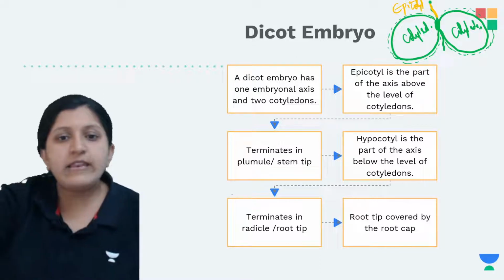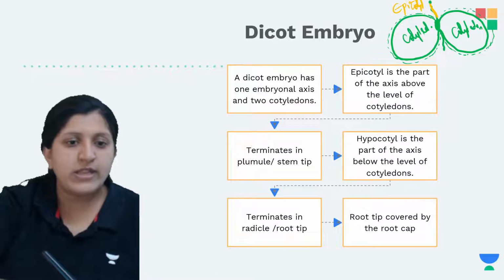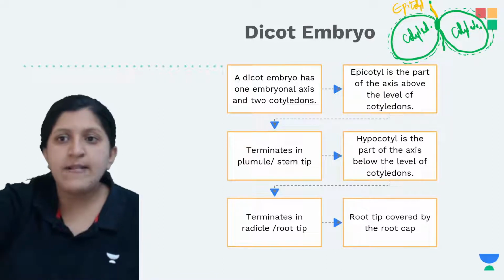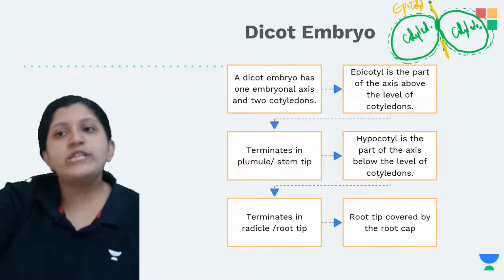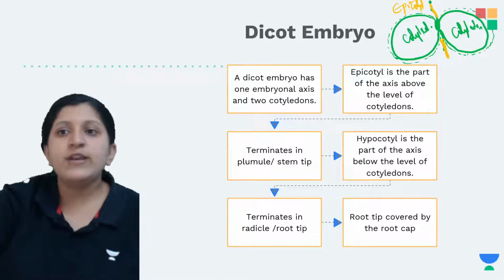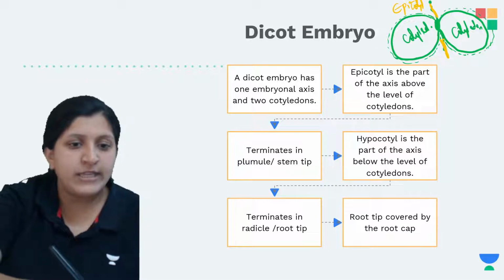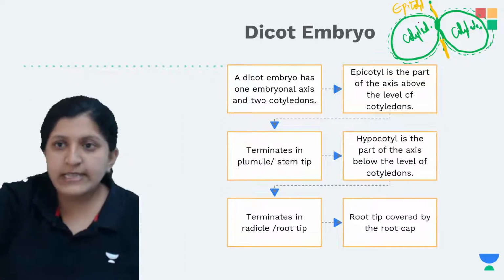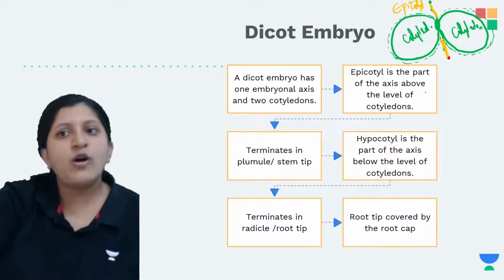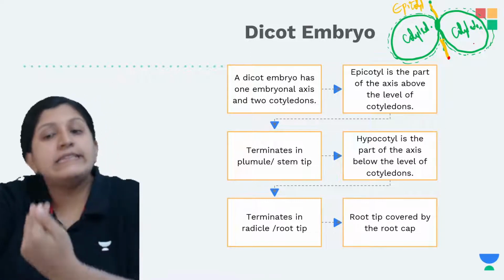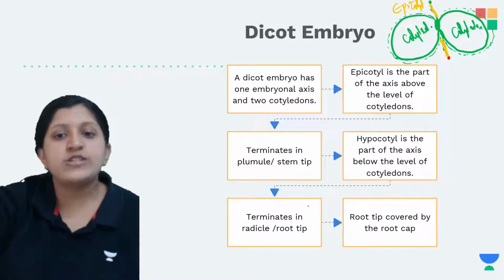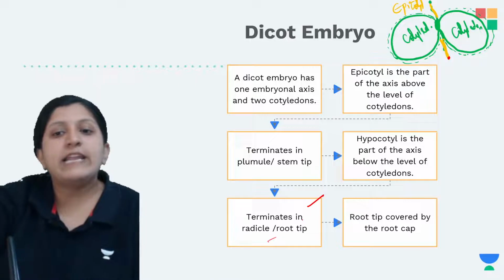So this one can be considered as the hypocotyl, which is below the level of the cotyledon, and now this terminates in the radicle or the root tip.